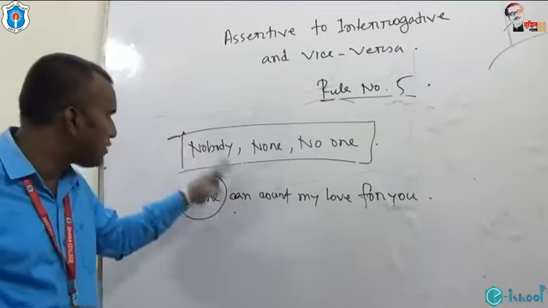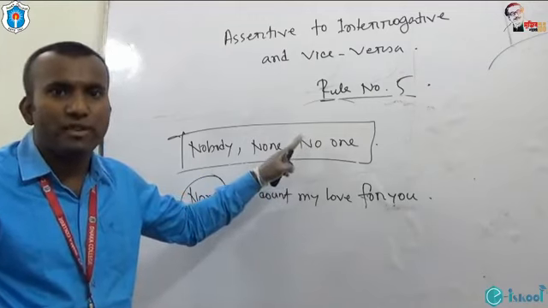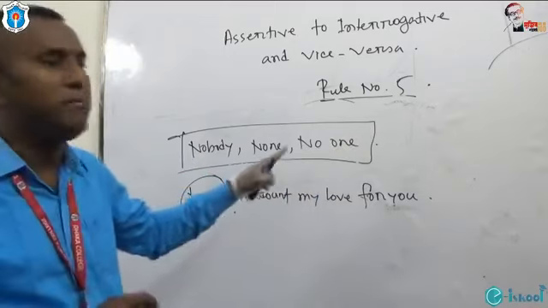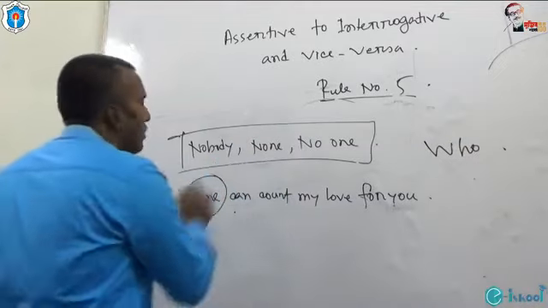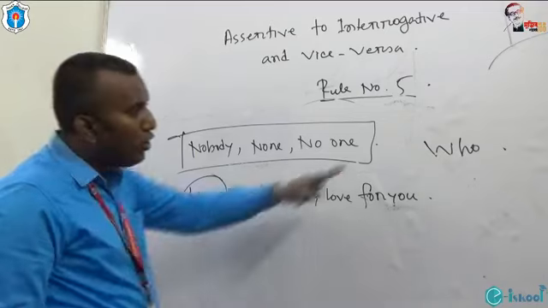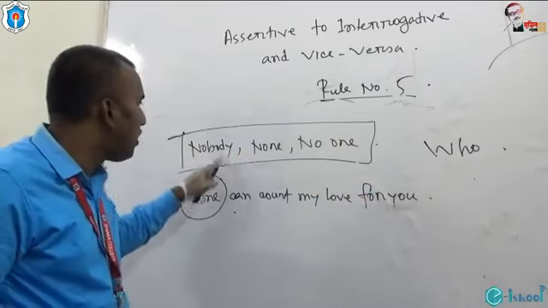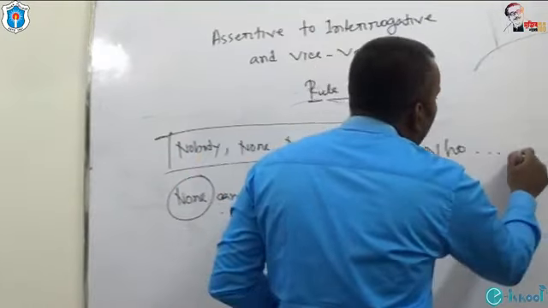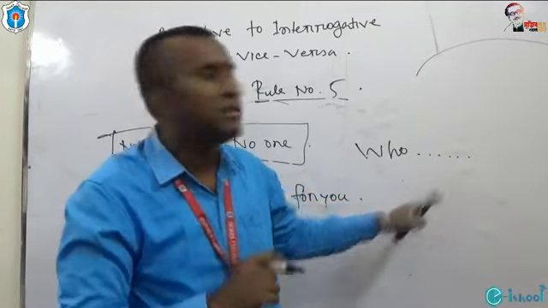If you get any use of nobody or none or no one as the subject of an assertive sentence, in order to turn it into interrogative, you have to start with who. Who will be used instead of nobody, none, no one. And after this who, there is no change in the sentence.